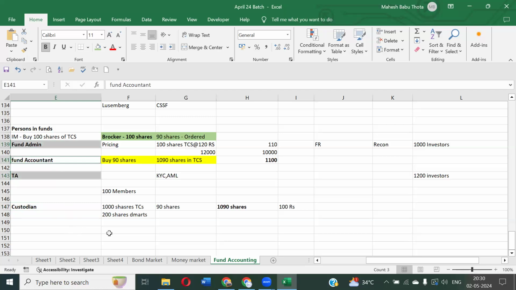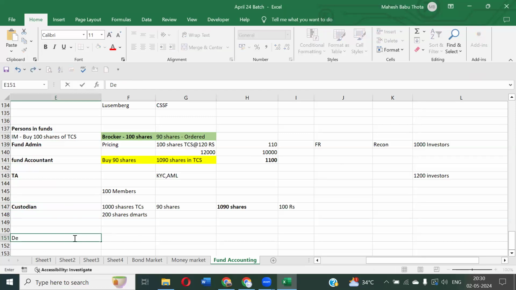Everyone understanding? Anyone have any doubts as of now? Okay, let's talk about one more person, depositories. This is the last topic, guys.